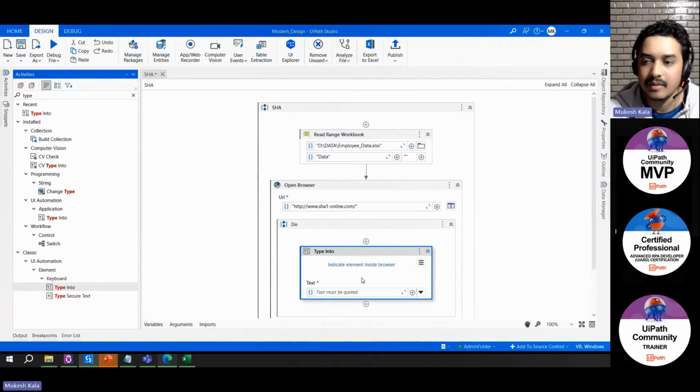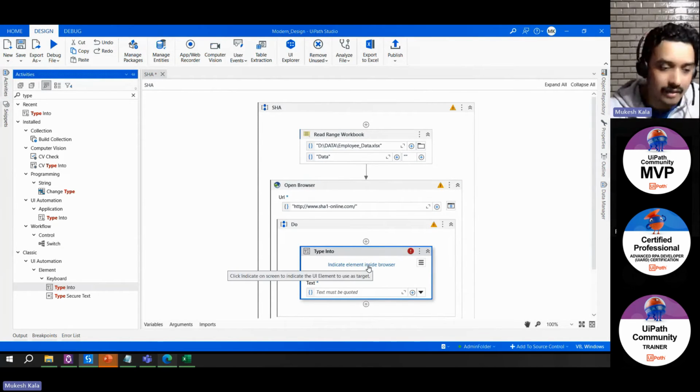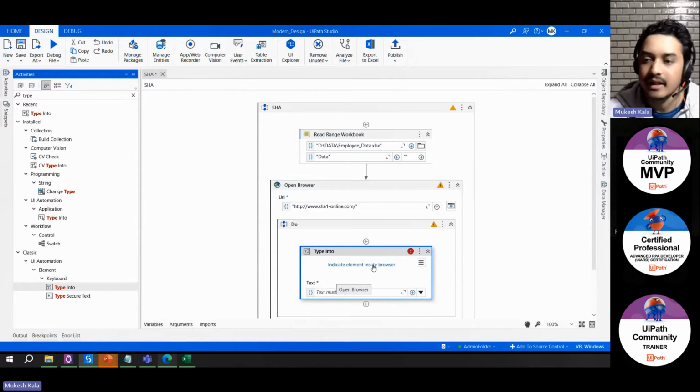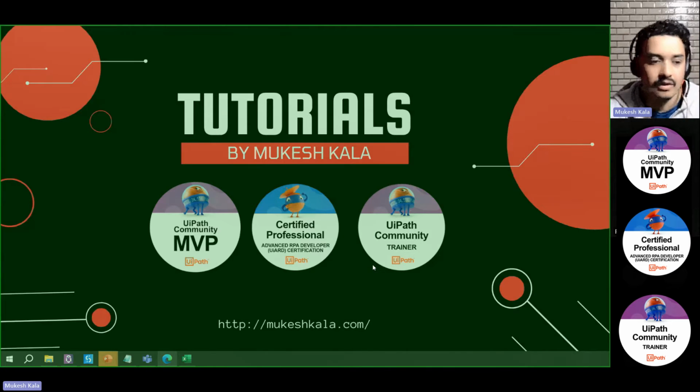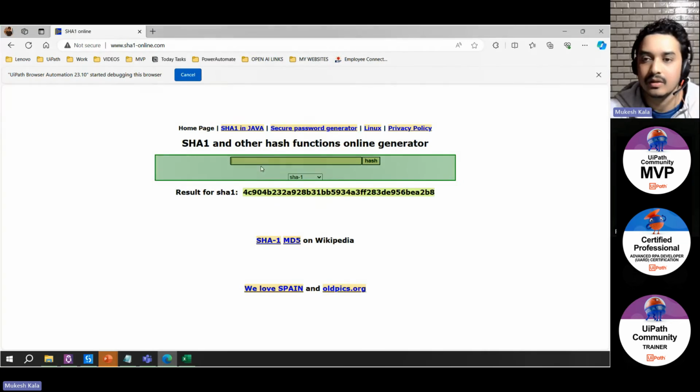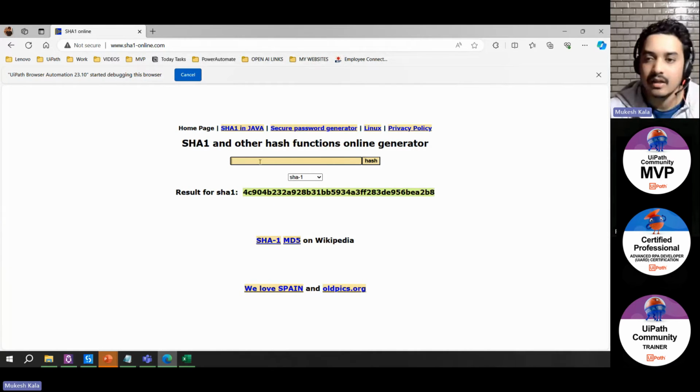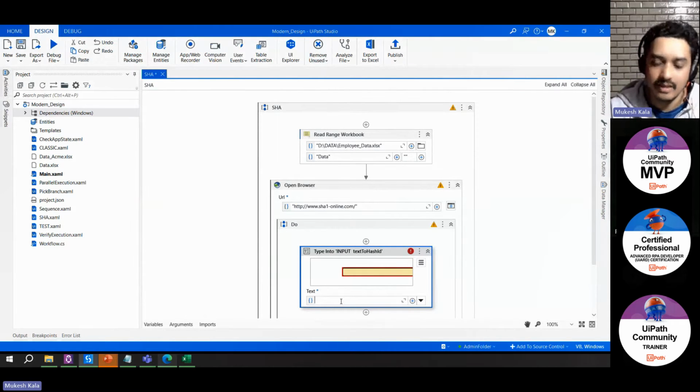Now it's asking me to indicate where I want to type. No brain. So I indicate and point it to where I want to type. I want to type on this button. Now it's asking me what do I want to type? So let's say I want to type hard-coded. First I'll put Mukesh. That's what I wanted to type.